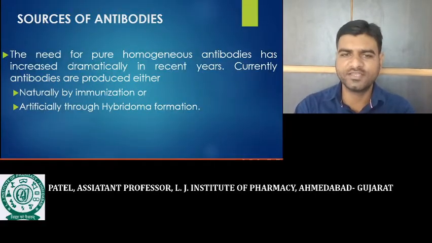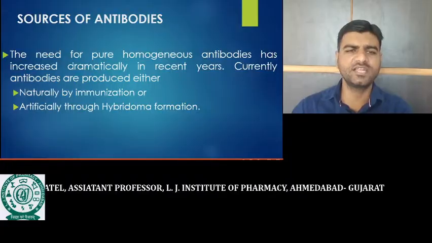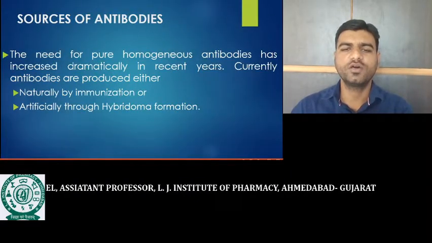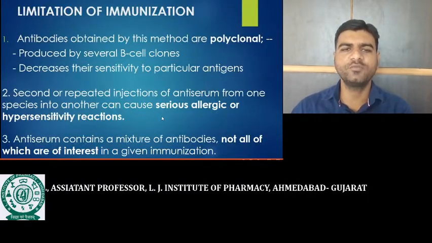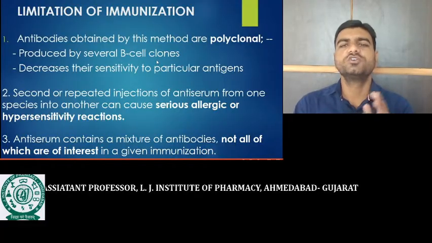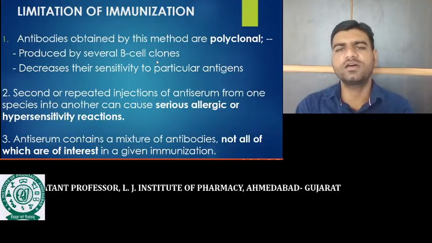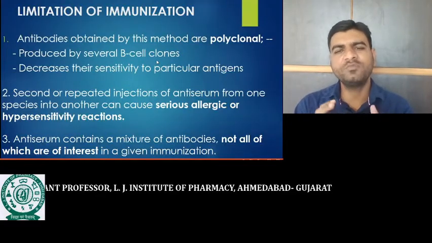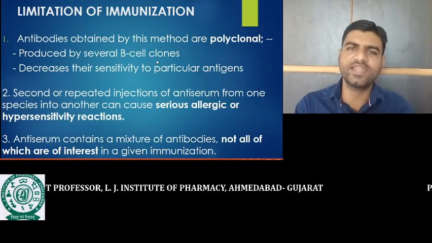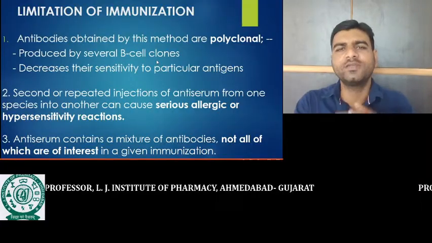Now, what is natural immunization? Here we simply inject the antigens into a particular animal. That animal's immune system is activated in response to the antigens and it starts to produce the antibody.